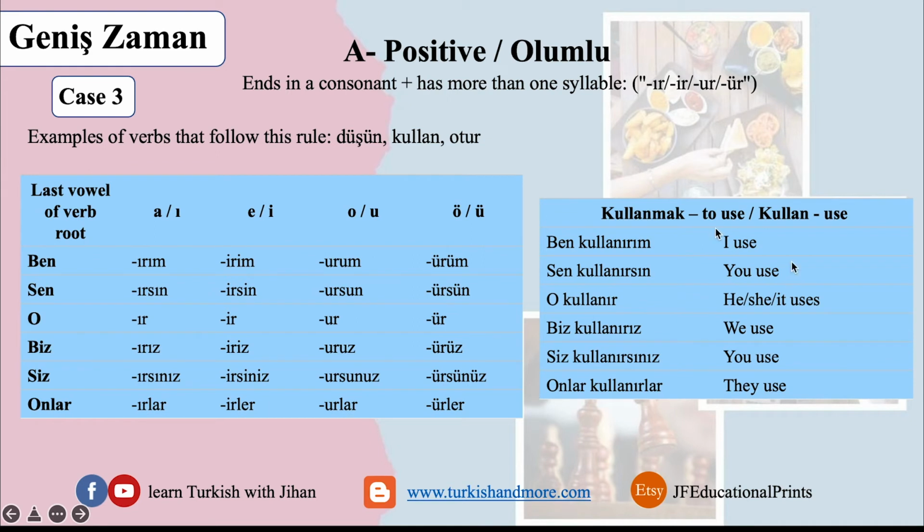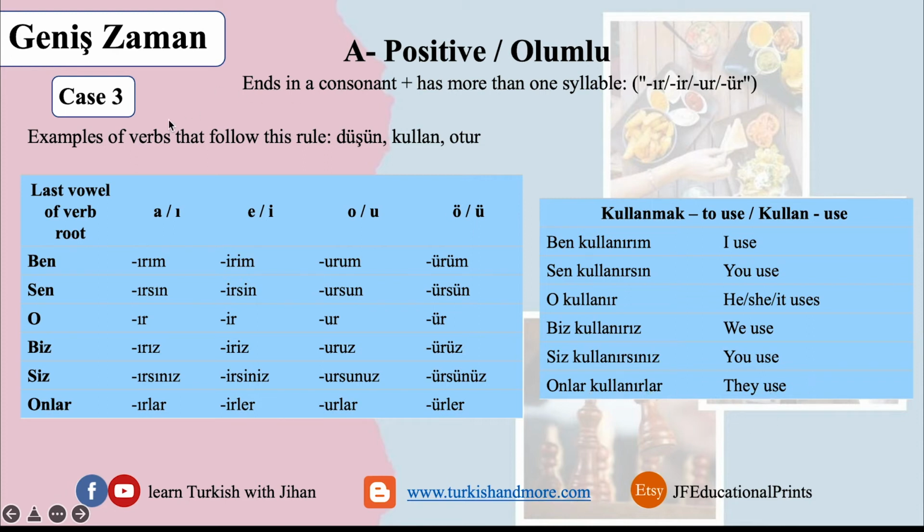Example, we have kullanmak, to use. Kullan is the root verb that we will work on. We have ben, kullan. The last vowel is A. We go back here, it's ırım. Ben kullanırım, I use. Same goes for the rest. Sen kullanırsın because the last vowel is A. O kullanır, biz kullanırız, we use. Siz kullanırsınız, you use. Onlar kullanırlar, they use.